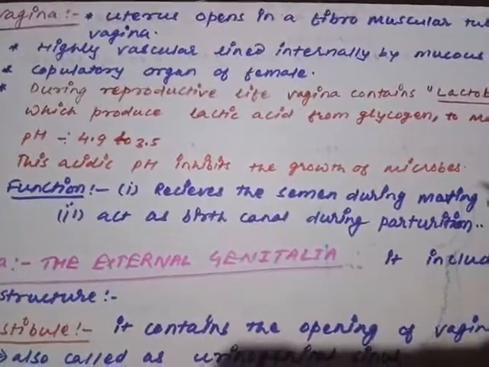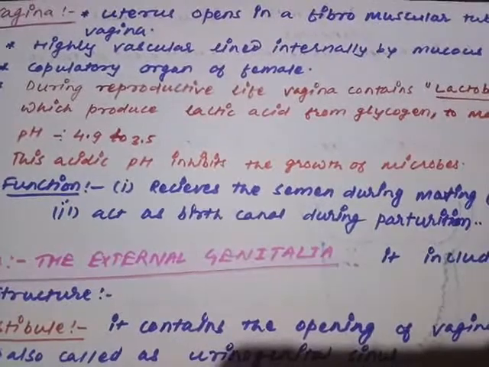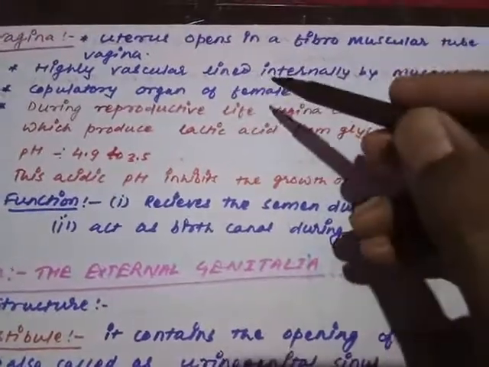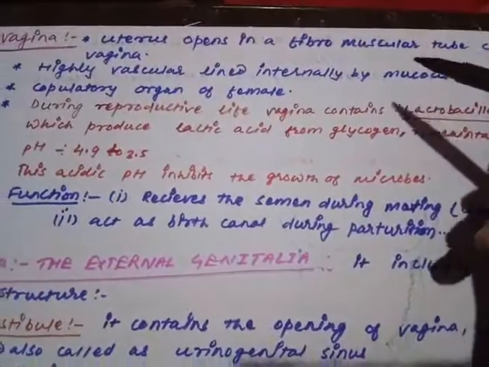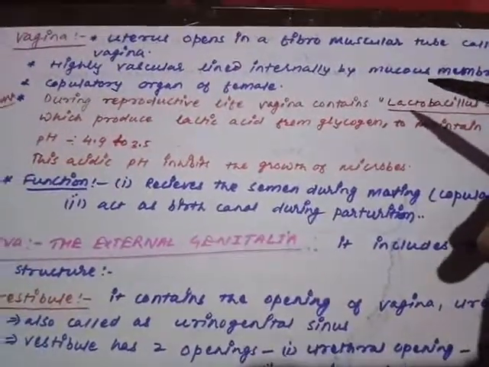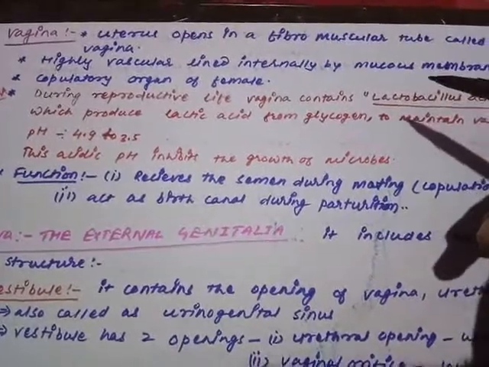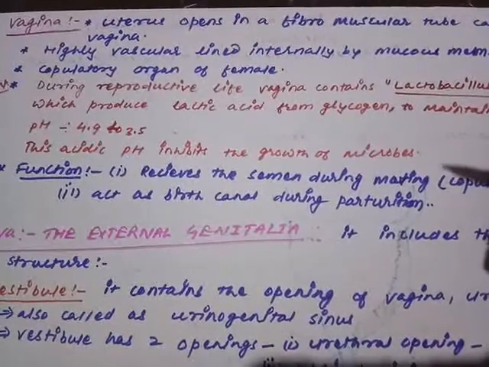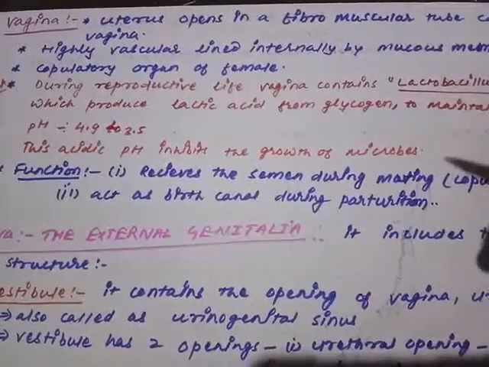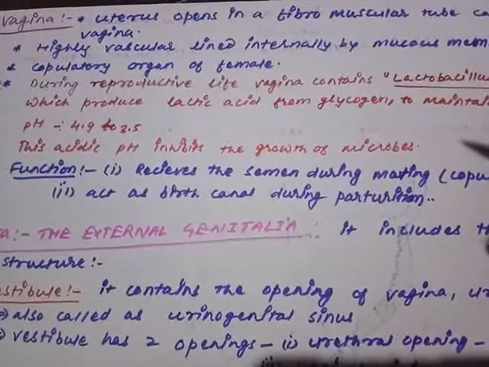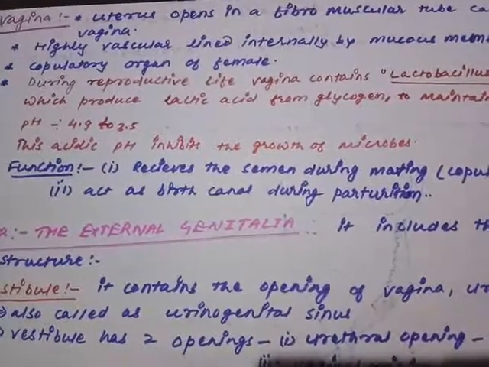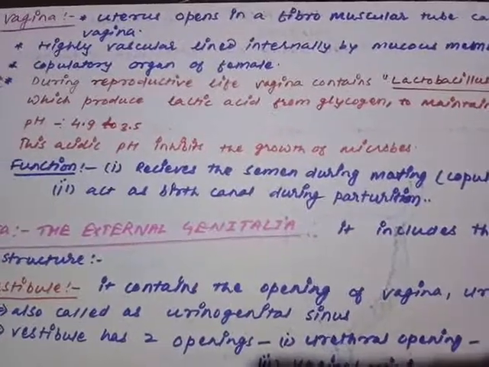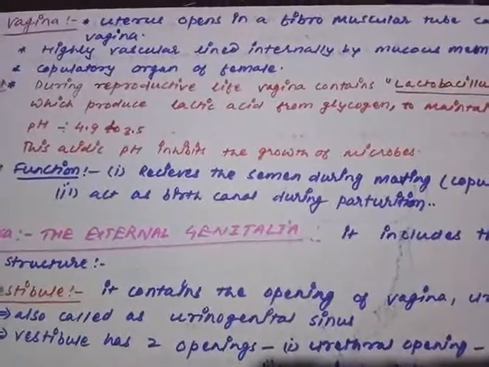Vagina is a kind of tube-like structure which is the continuation of the uterus. The uterus opens into a fibromuscular tube called the vagina. You have seen in the previous lecture, when we were discussing the uterus, that the uterus terminates in the form of a narrow tube called the cervix, and the cervix is continued in the form of the tube-like structure called the vagina. So the vagina is a narrow continuation of the uterus.